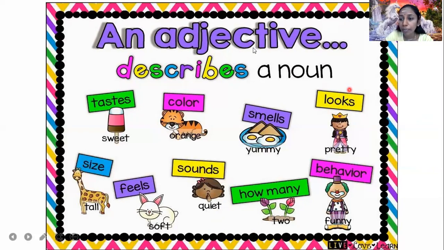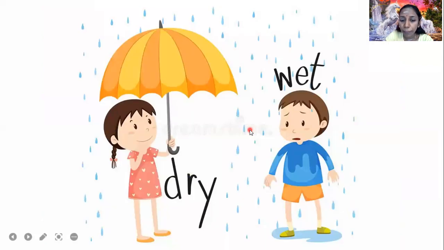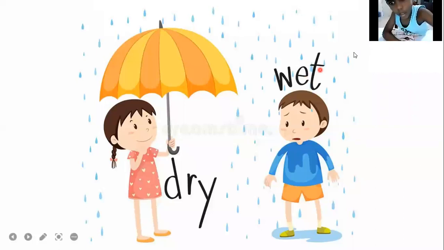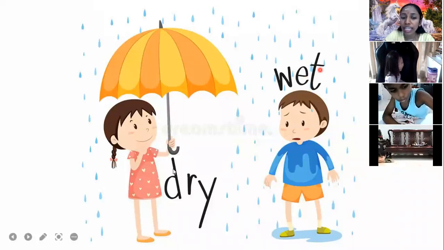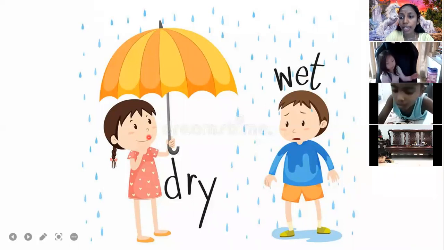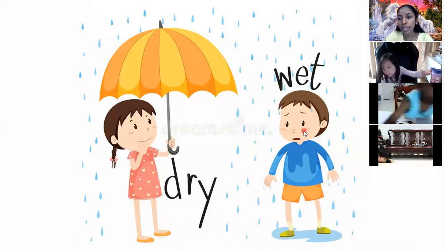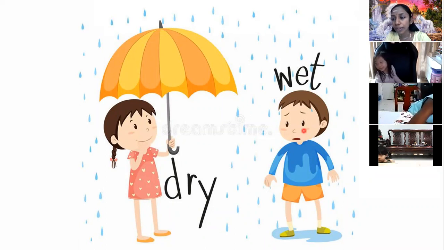Okay, let's see the examples, right? For example, we have dry. So we can say dry for the person who's having an umbrella. But what happens to the person who doesn't have an umbrella during a rainy day? They get wet. Right? So that's how we describe. So we can say the girl is dry, okay, and the boy is wet. So we describe people. You see, we also use this kind of words to describe people or the situation.